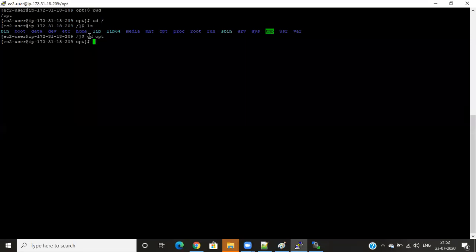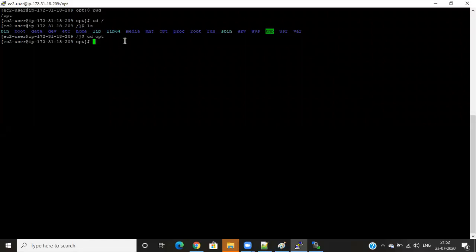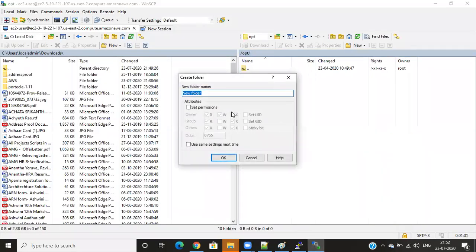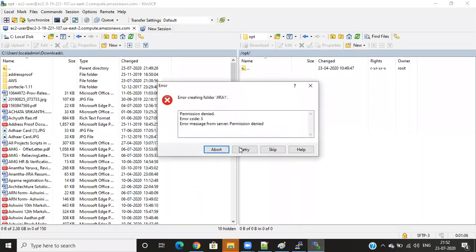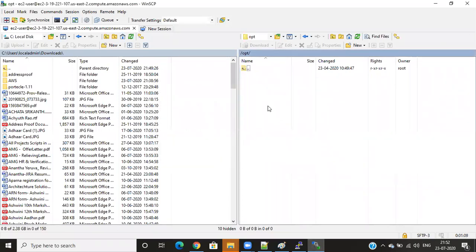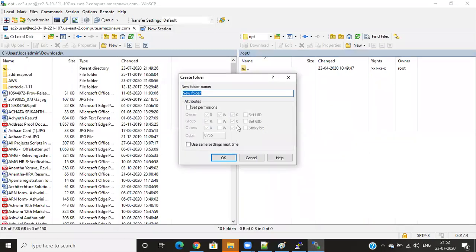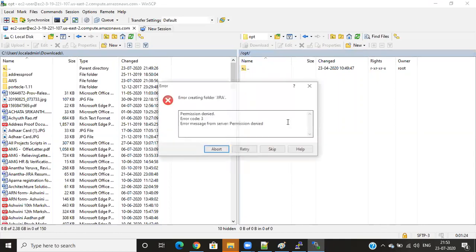But to create a new folder here, what we used is sudo mkdir. But we can directly create a new directory here. So I'll enter 01. Okay. It's not working, I don't have permissions. I'll set permissions, select all of this, and see if you can do it or not. That's why we use sudo. Okay, save, retry. Yeah, I don't have permission.